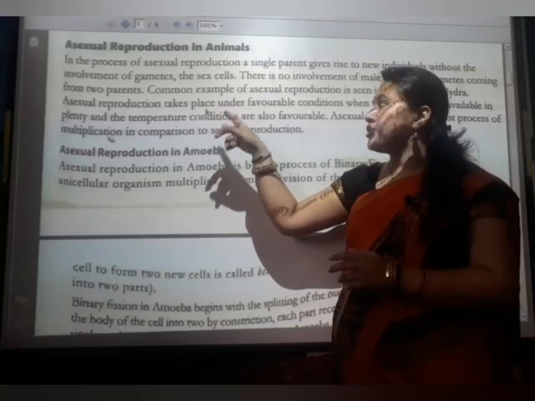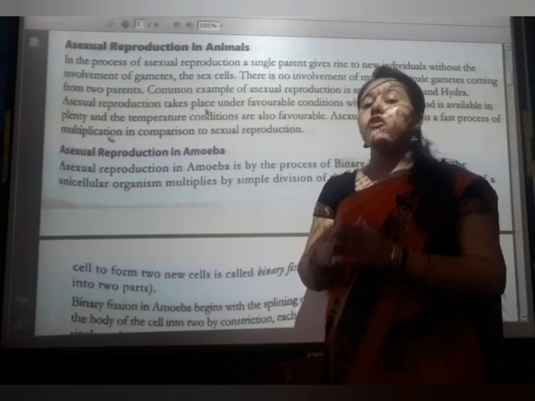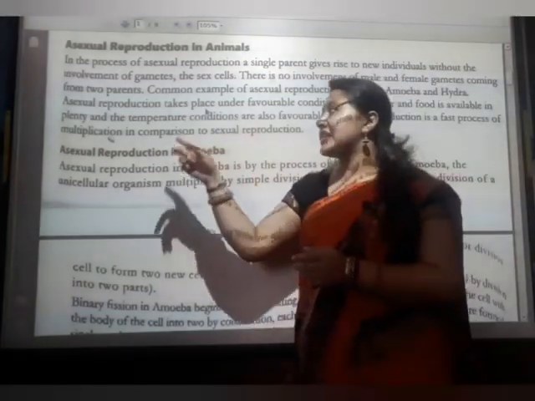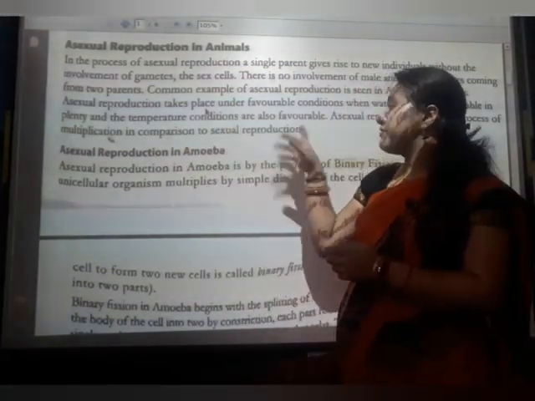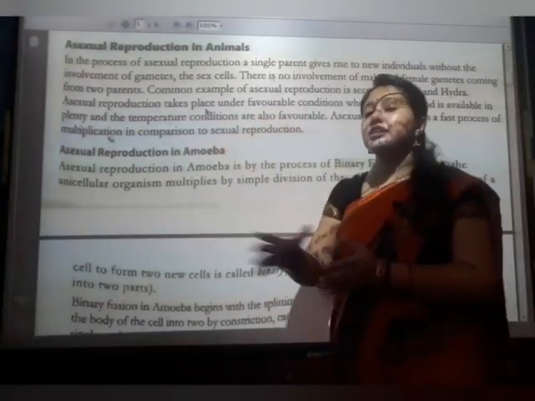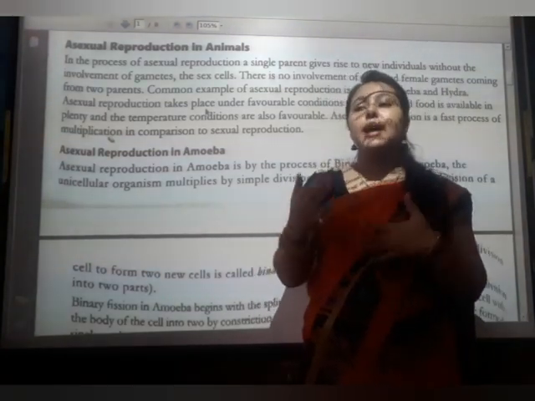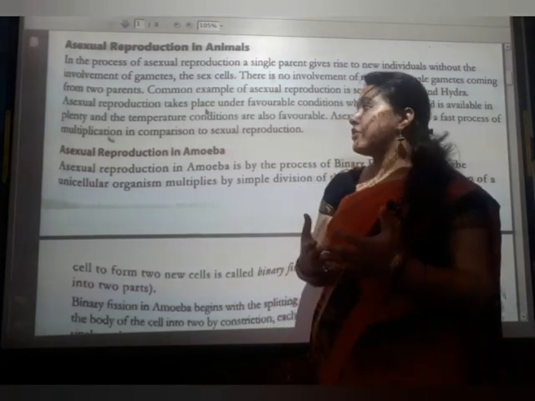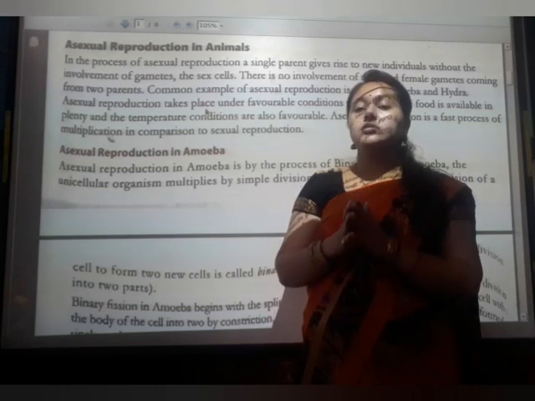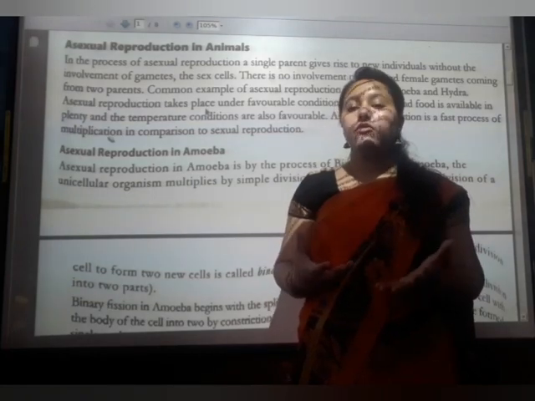Asexual reproduction takes place under favorable conditions. When water and food are available in plenty and the temperature conditions are also favorable, asexual reproduction is a faster process of multiplication in comparison to sexual reproduction. Sexual reproduction takes some time, but in asexual reproduction, if all the favorable requirements are there, organisms can reproduce quickly.